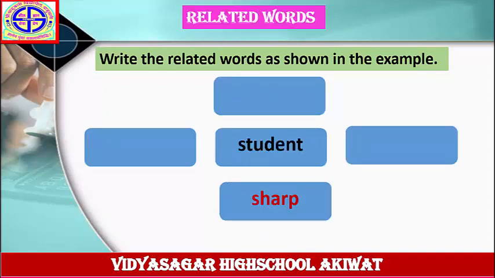Write the related words as shown in the example. The word is given here, student. Answer is given here, sharp. Student is a noun and sharp is an adjective. Means you have to write three more adjectives in the remaining columns. Related word for the word student is sharp. Answer is